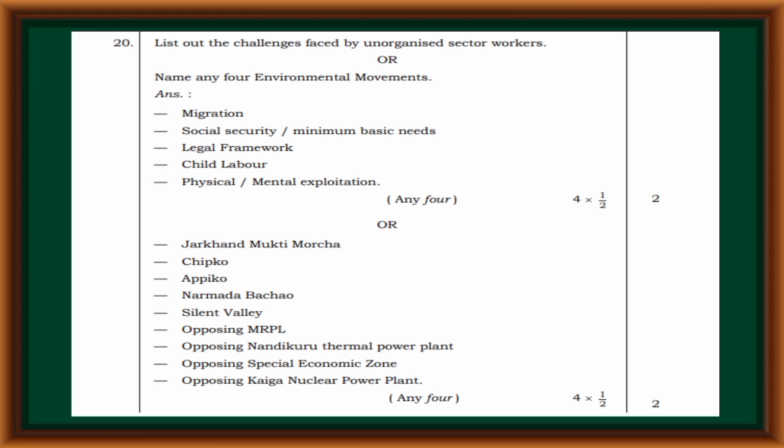List out the challenges faced by unorganized sector workers. Migration, social security or minimum basic needs, legal framework, child labor, physical or mental exploitation. Name any 4 environmental movements. Jharkhand Mukti Morcha, Chipko, Appiko, Narmada Bachao, Silent Valley, opposing MRPL, opposing Nandikuru Thermal Power Plant, opposing Special Economic Zone, opposing Kaiga Nuclear Power Plant.